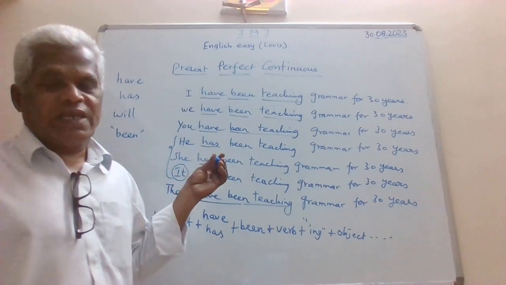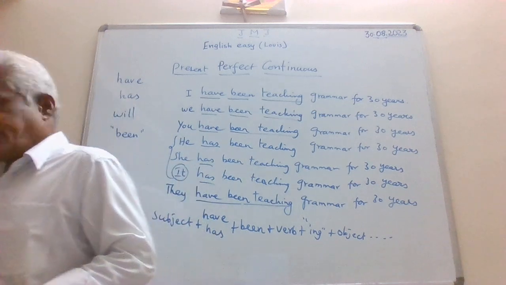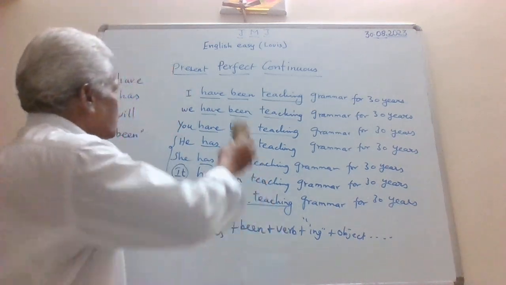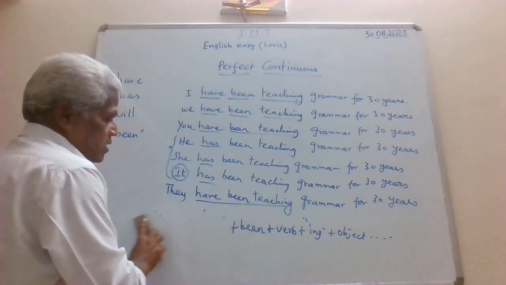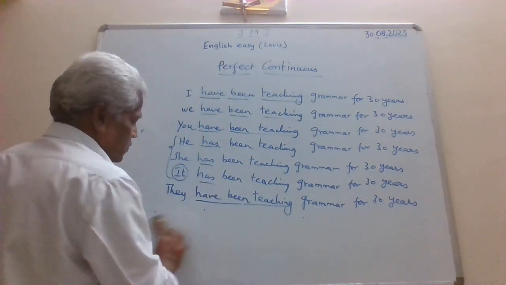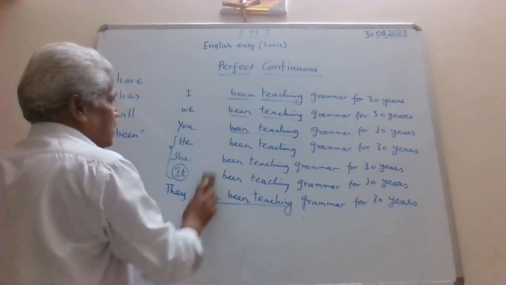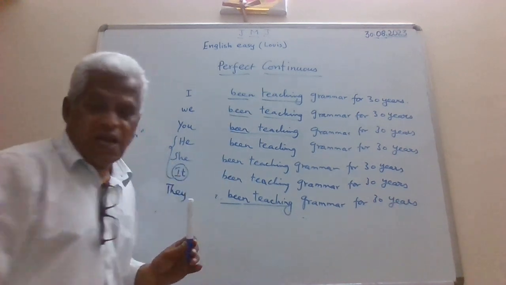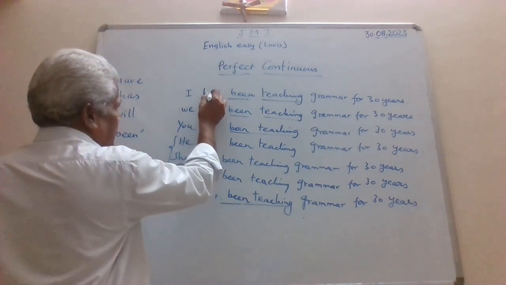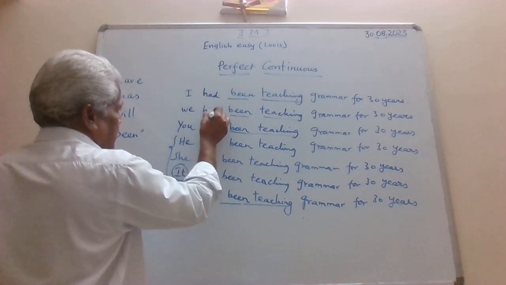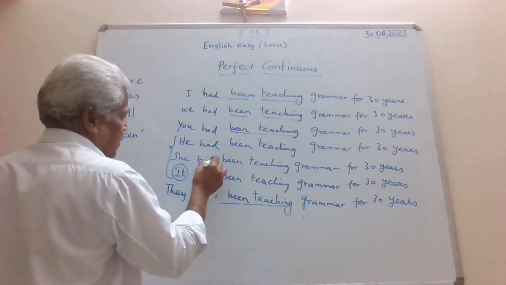Shall we go to the next sentence? Yes, of course. Good. So let me rub this. We move on to past perfect continuous tense. So here also it is very easy. I am just going to rub only the auxiliary verb here. So what am I going to add here? Simply only one auxiliary verb, that is known as had. Okay? For all the subjective pronouns or subjects. So no problem here.